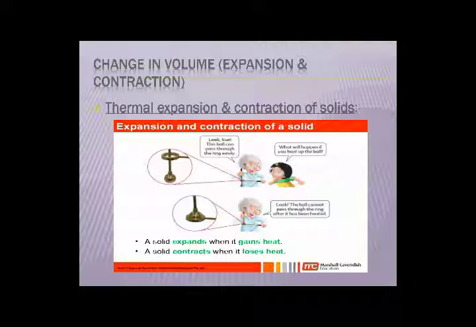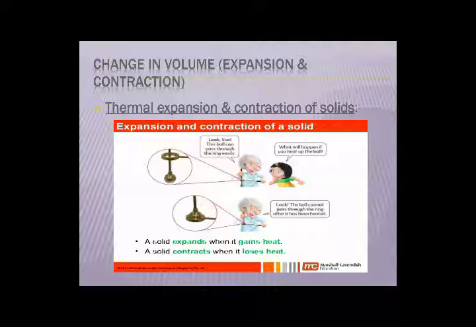The first one is before heating and the second one is after heating, and the same pictures are on the screen in front of you. Why are they showing these pictures? They are trying to tell us that a solid expands when it gains heat and contracts when it loses heat.